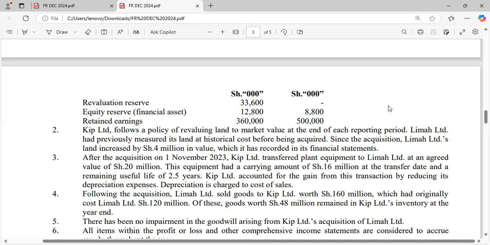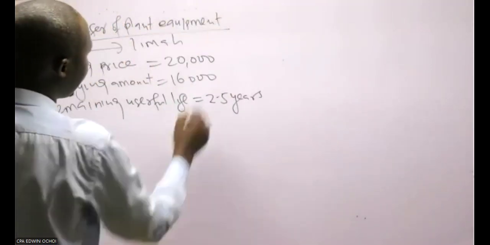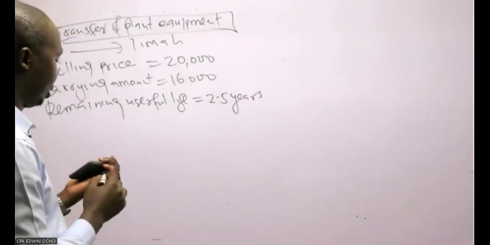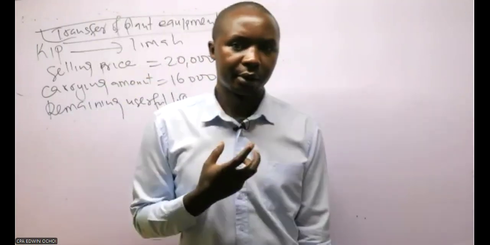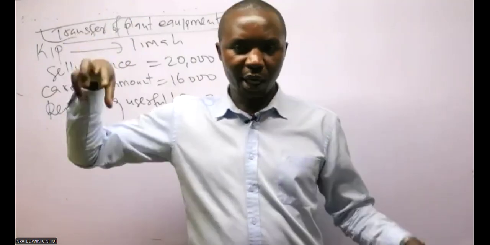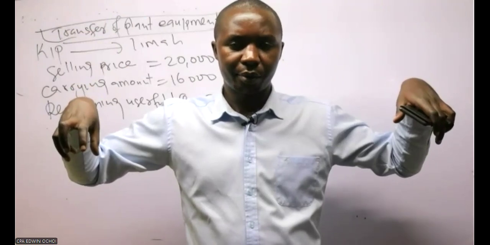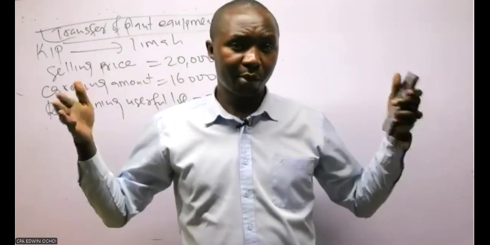So what am I supposed to do when there's a transfer of plant and equipment? A plant and equipment is a fixed asset. There's this parent which has sold this plant to a subsidiary. These are group members.